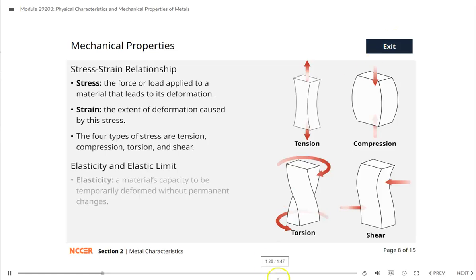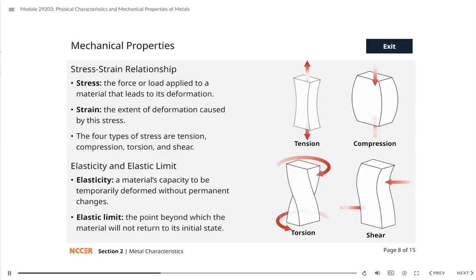Elasticity is a material's capacity to be temporarily deformed without permanent changes. When a material stays within its elastic range, it will regain its original form and size once the deforming force or stress is removed. However, every material has a limit, called the elastic limit, beyond which the material won't return to its initial state. Elastic limits can be measured using extensometers.